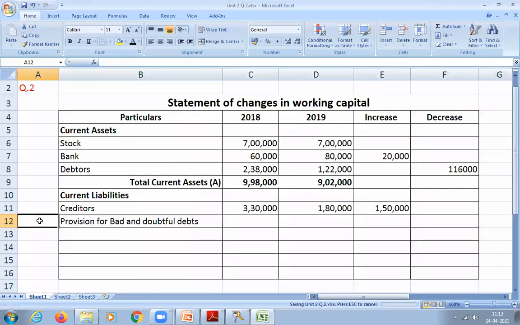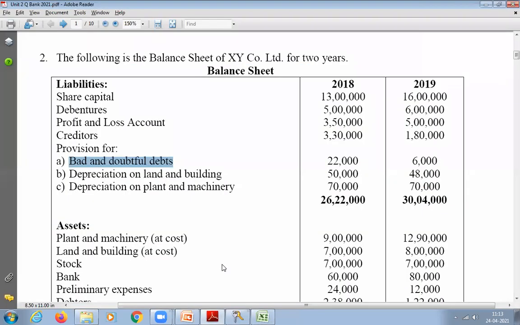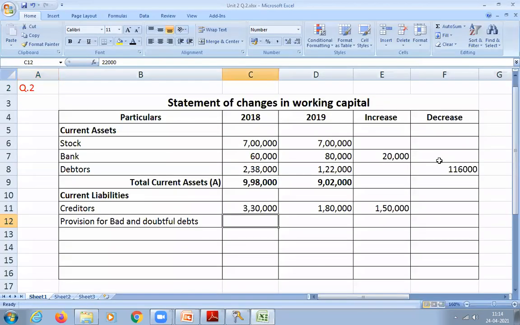How much was it in 2018? 22,000, and 2019, 6,000. So write down 22,000 for 2018 and 6,000. Increase or decrease? Decrease. How much? 16,000. Which column?